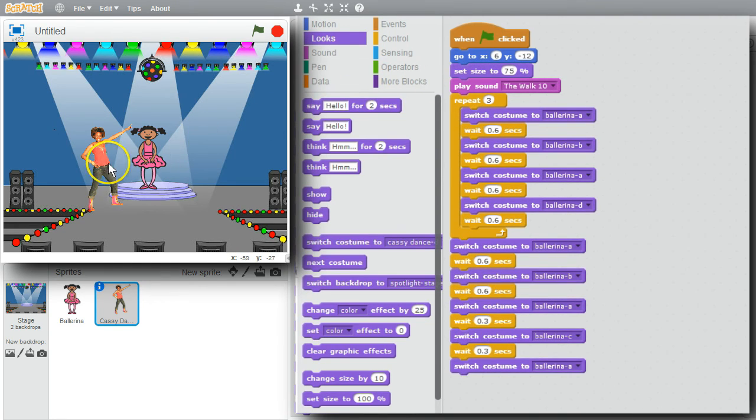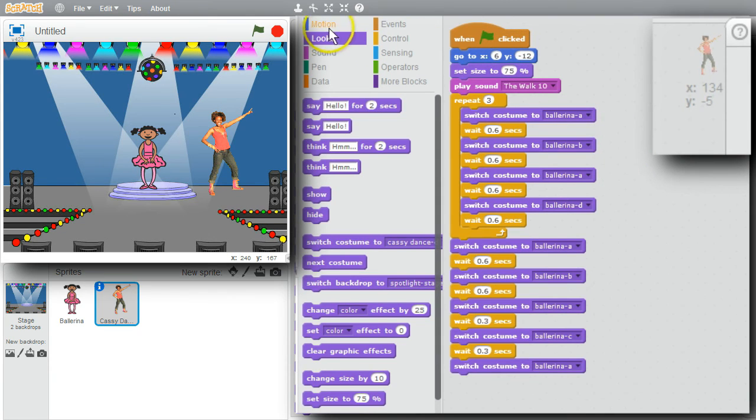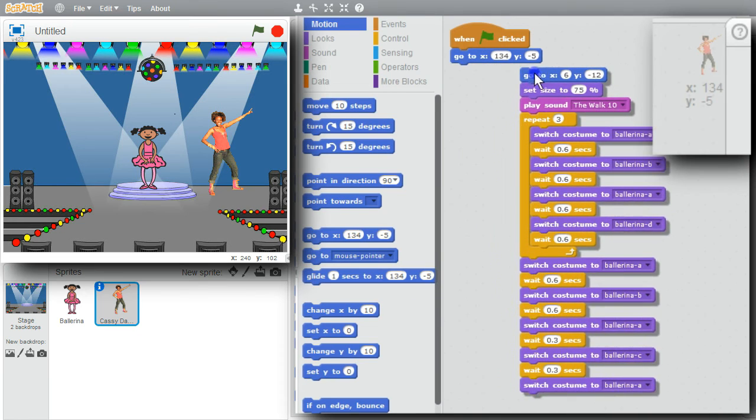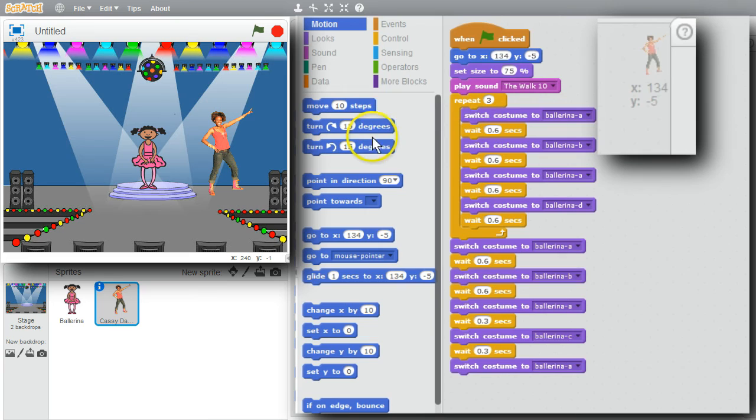I'll move Cassie Dance to the right side of the stage. I want to use Cassie Dance's XY position instead of the Ballerina's XY position. I'll go to Motion, Go To, get rid of the second Go To. Now it'll go to where Cassie Dance is on the stage.